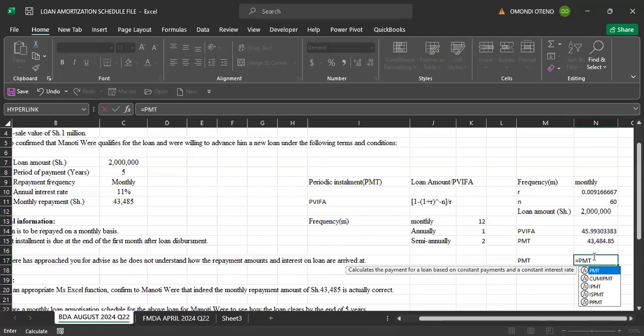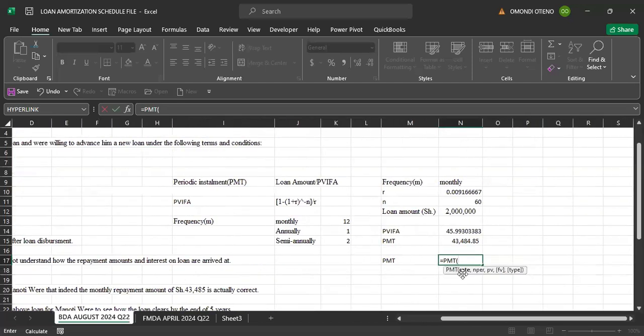When you click on that PMT function, the first thing you are required to come up with is the rate. We know that the loan is paid on a monthly basis. The rate is given annually, which is 11%, so I can say 11% divided by 12 to get the monthly rate, comma, then the number of duration.